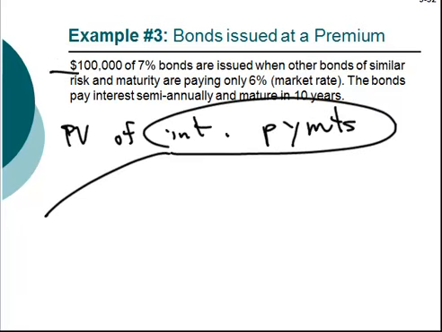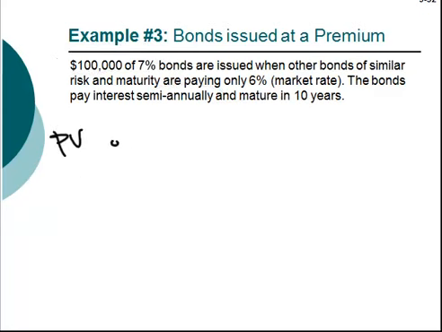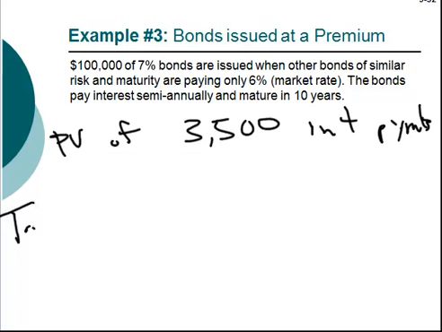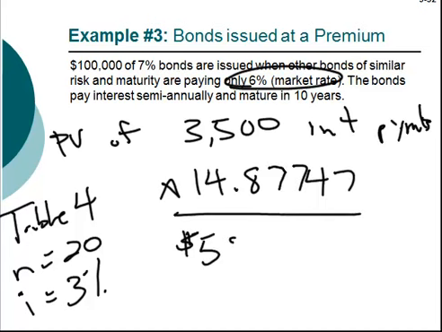Recall, it is the face times the stated rate times 1/2 to reflect the semi-annual nature of the bond, the interest payments are $3,500 every 6 months. The present value requires that we go to Table 4. N is 20, I is 3%, which is our 6% market rate divided by 2. Table 4 gives us a factor 14.877, which yields a price of $52,071 as the value of the interest payments.